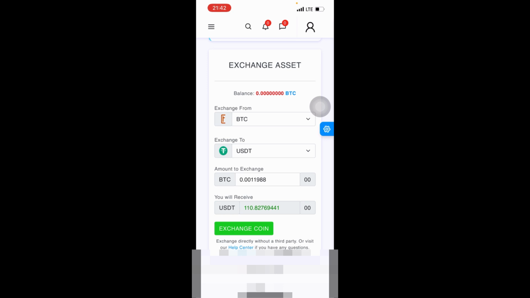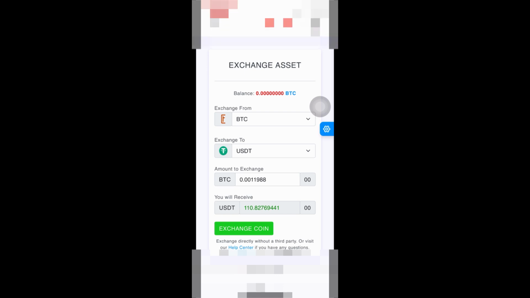That is why I'm saying that before you initiate a trade, do your calculations first. Don't just say I'm doing it. Do your calculation first before you initiate a trade. So if I come here, you can see that the same amount on Binance that gave me $100 over here is $110.82. So it means that I'll be making $10 profit. Then you deduct the fee from it.